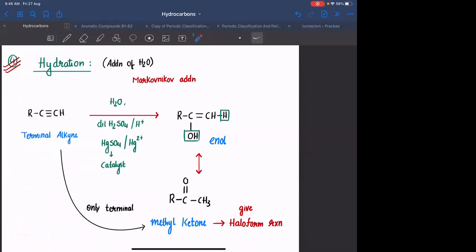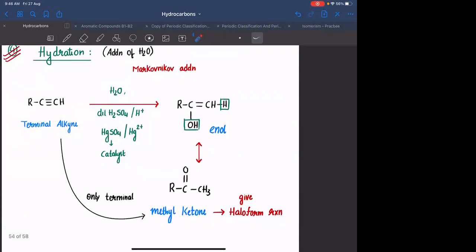Whenever you are doing hydration, for the alkynes, usually you take H2O in the presence of HgSO4 or Hg2+, which is used as a catalyst. Again, you need to attach H and OH according to Markovnikov's rule. So H will be attached here, OH will be attached here, which will lead to the formation of enol. In general, enols are unstable when compared to keto compounds. So you will rearrange this. You will tautomerize to form a ketone.